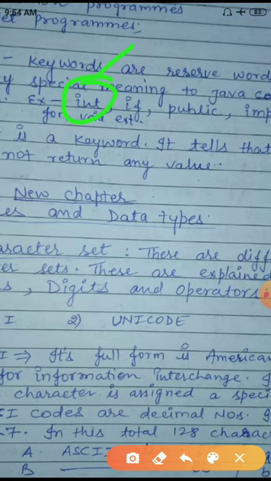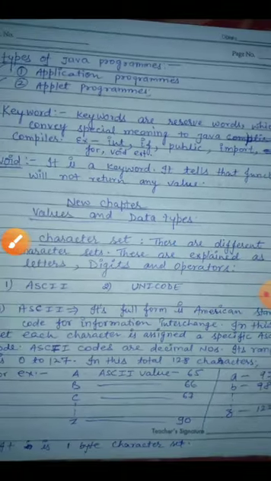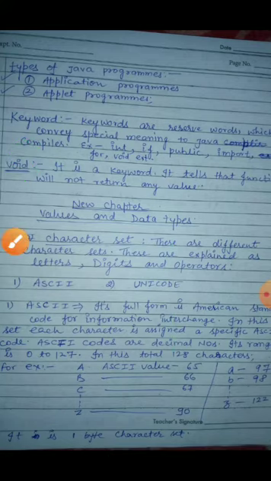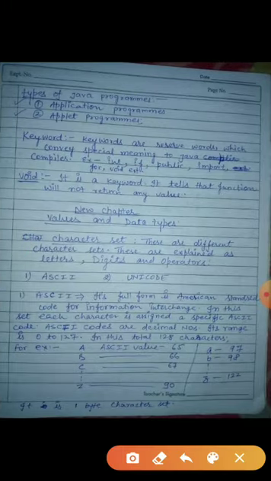That's why some keywords are given in Java that convey special meaning to the compiler. So be careful about this one. Void. Void is what? It is a keyword. It tells that the function will not return any value. You will learn in the function topic, and I will explain this again. Here you learn that it is a keyword which tells that the function will not return any value.